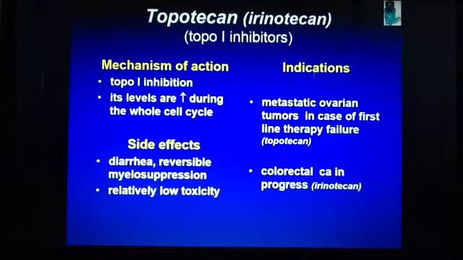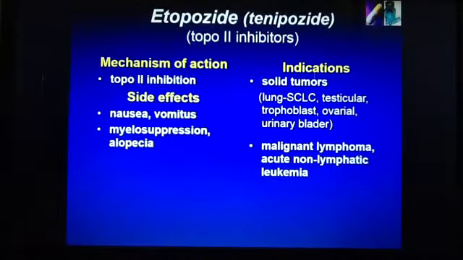Indications: metastatic ovarian tumors in case of first-line therapy. And then for colorectal cancer in progress, then you would use irinotecan. Next one, etoposide. These are topo 2 inhibitors. Can you remember that? MOA, topo 2 inhibition.